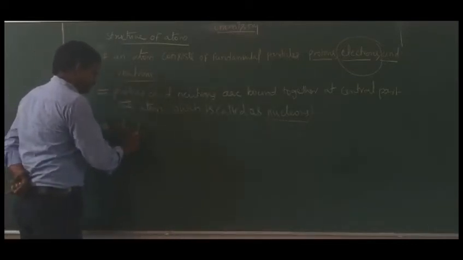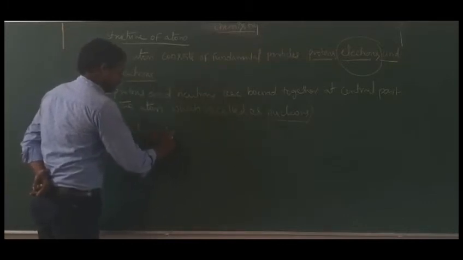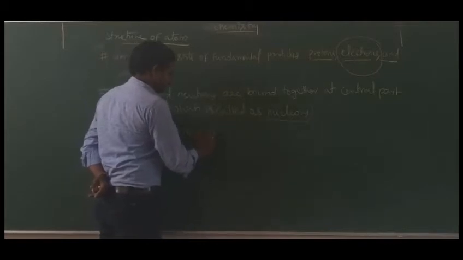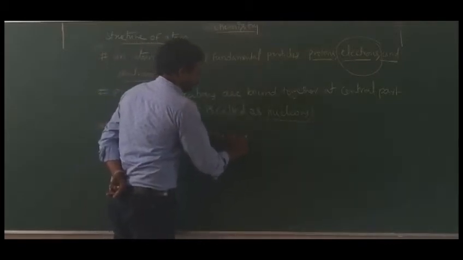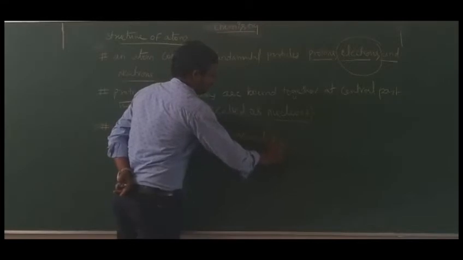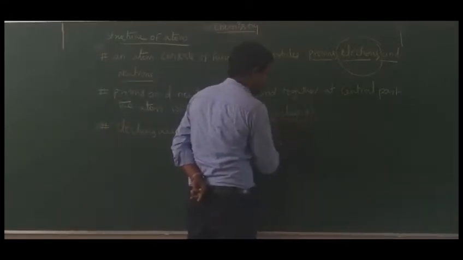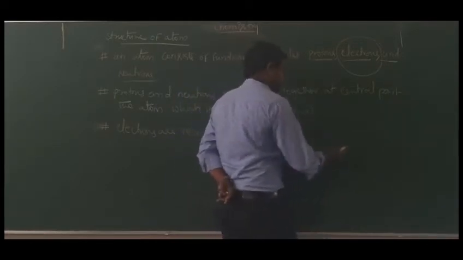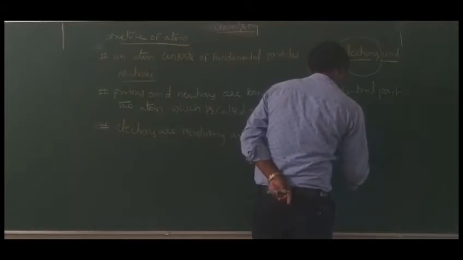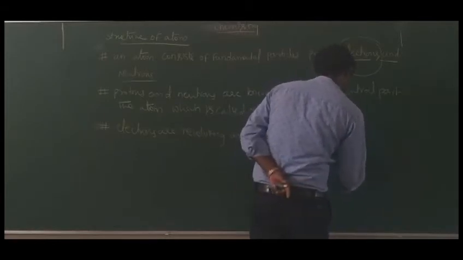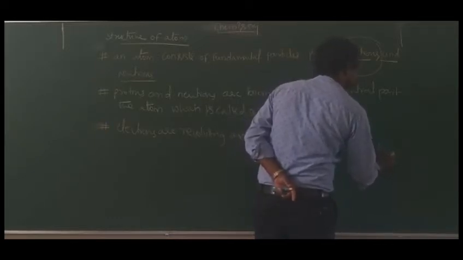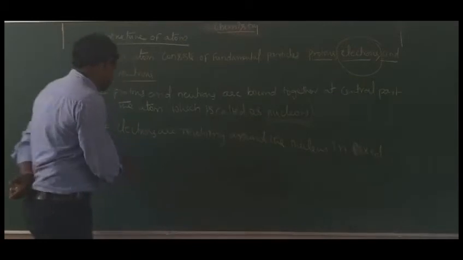Electrons are revolving around the nucleus in a fixed circular path.